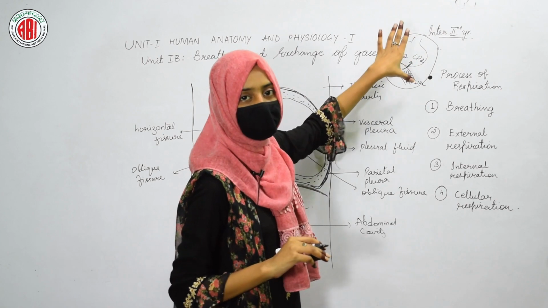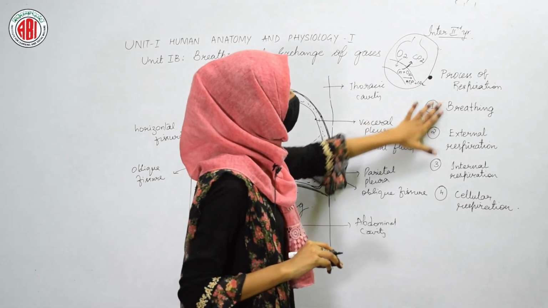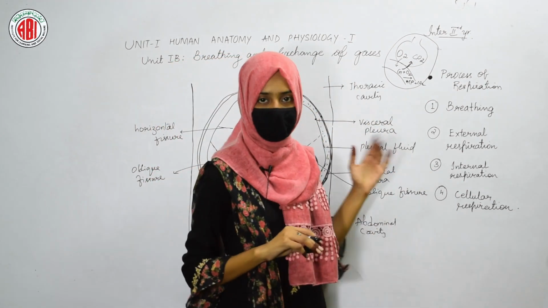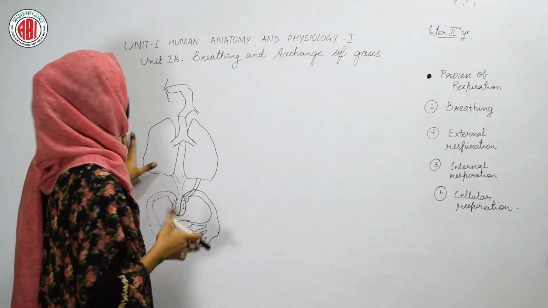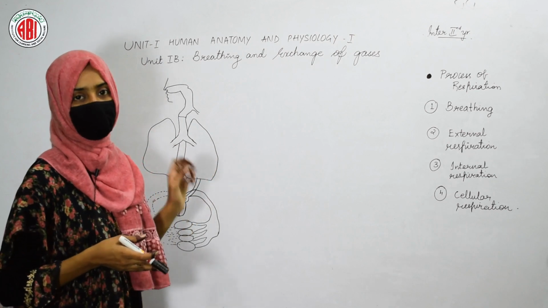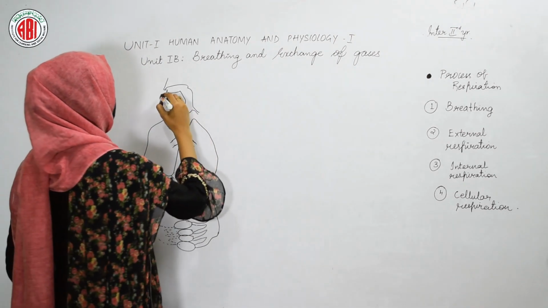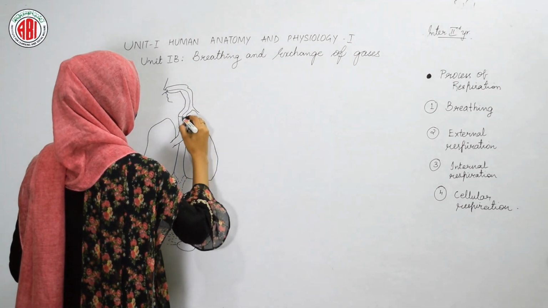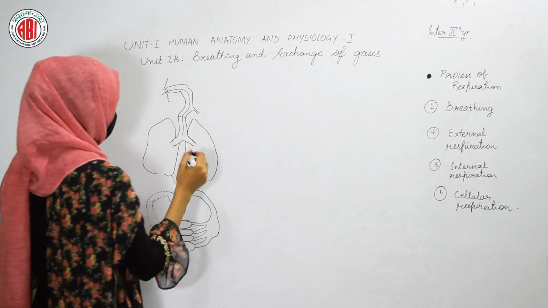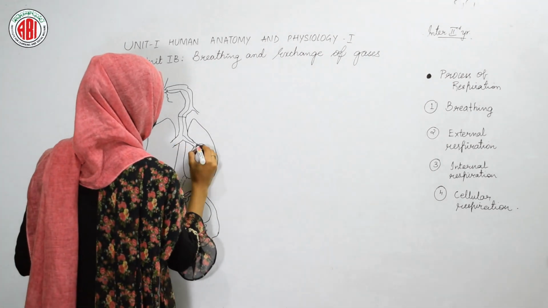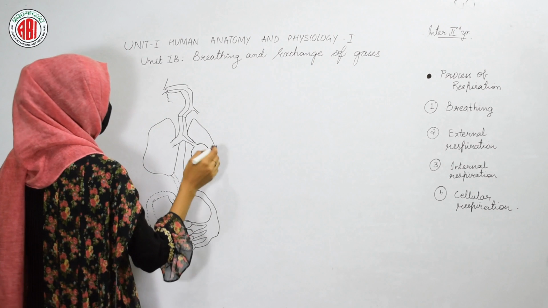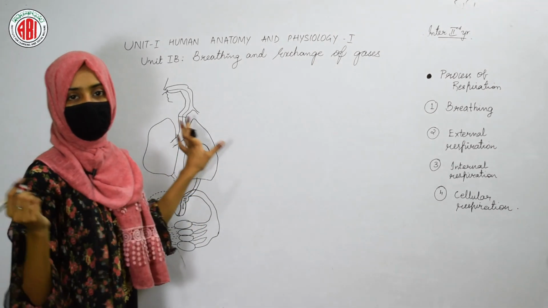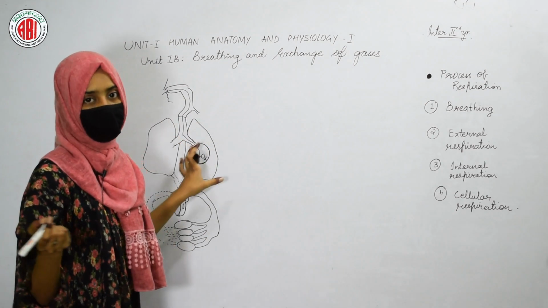The whole process takes place in 4 different steps, and we are going to discuss each step in detail. By looking at this diagram, we can clearly understand the process of respiration. What happens? The air enters into the nasal chamber, then into the pharynx, then into the larynx, and it reaches the trachea. I have not drawn any bronchi or bronchioles. I will just draw the alveoli here. So the air finally reaches the alveoli, and the air which enters the alveoli is rich in oxygen.